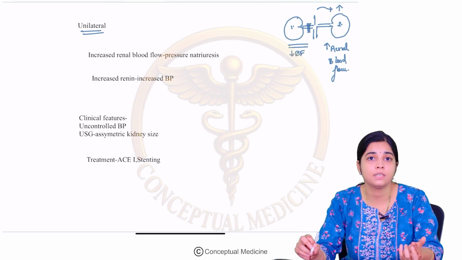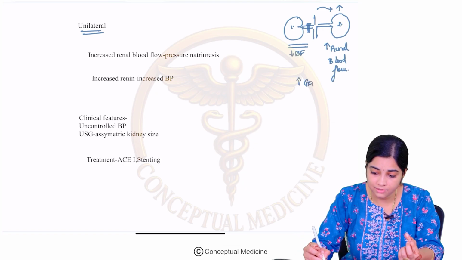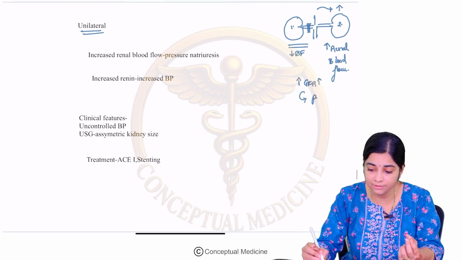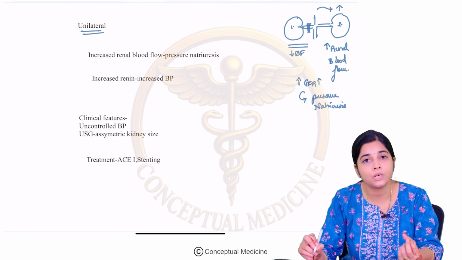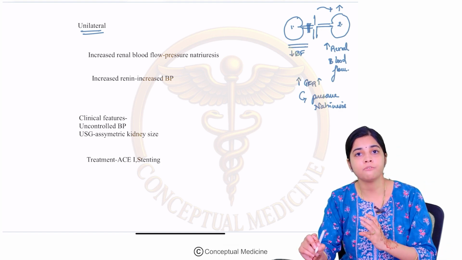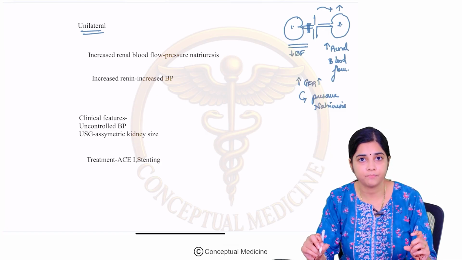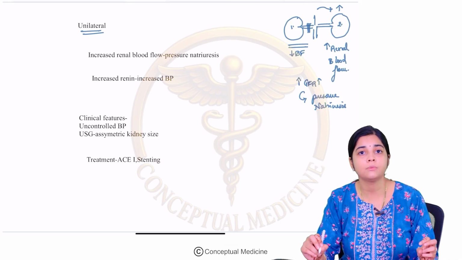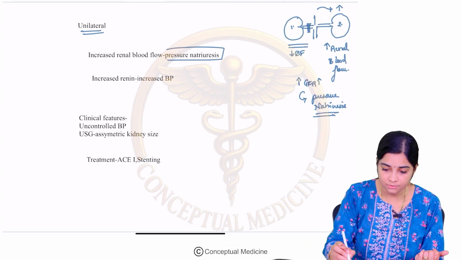Whenever there is an increased renal blood flow, what happens? We know that the GFR is going to increase. In the initial stages, the GFR will increase and there will be a pressure natriuresis. What does that mean? Whenever there is an increased flow, there will be increased distal sodium delivery. You have to maintain the volume status, so the sodium is excreted out. So, there is a pressure natriuresis.